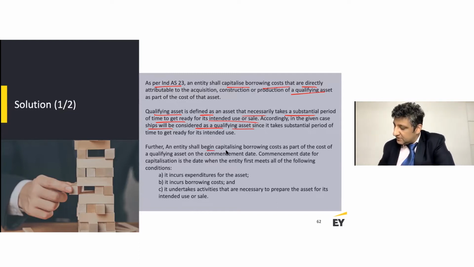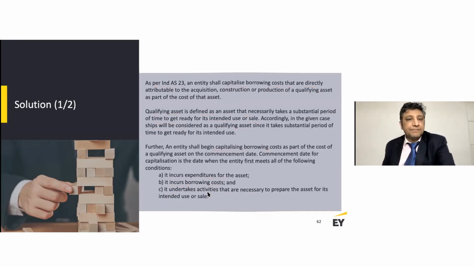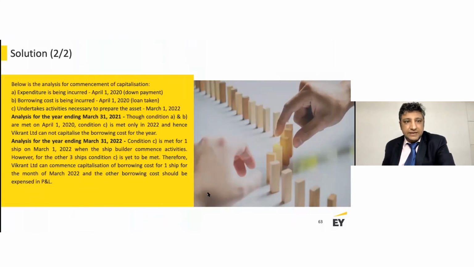We say that you start capitalizing borrowing costs when you are meeting these three conditions. It incurs expenditure for the assets, it incurs the borrowing costs, and the activities are being undertaken as well. Now, of course, in the given scenario, up to 31st of March 2021, all the three conditions together are not met at all. And that is only happening in the next year, which means that no borrowing cost can be capitalized for the year ended 31st of March 2021.